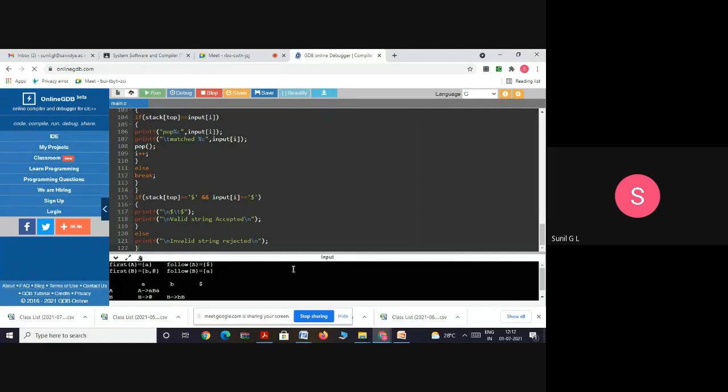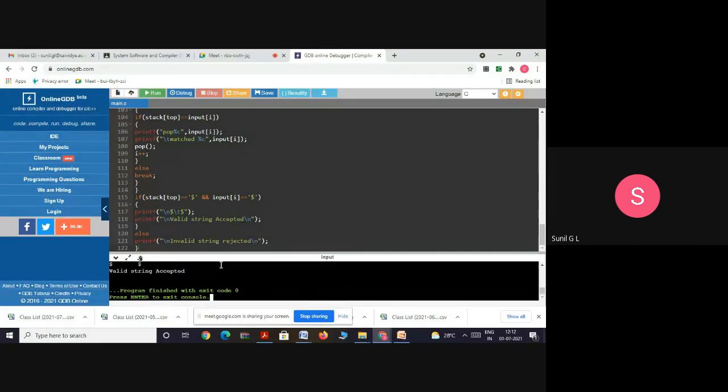Here we are displaying first and follow of A, and first and follow of B. After that we are displaying the terminal symbols and the corresponding productions. Now enter the input string to be terminated with dollar. So here I am inserting small a, small b, small b, small a, dollar. This is the input string we have discussed. When I enter this, the string is valid.